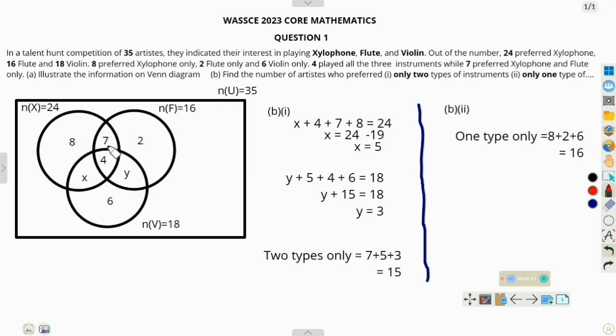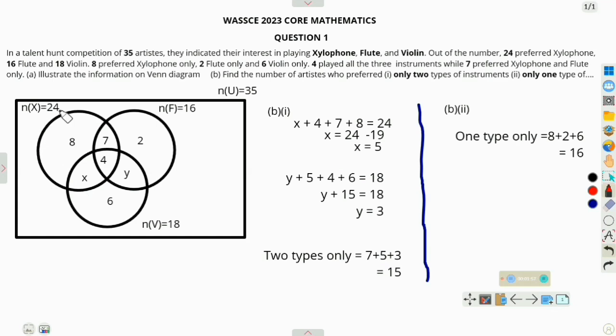We pick 7. 7 is for both xylophone and flute, so it means that 7 people played xylophone and then flute, so they actually played 2 instruments. These 7 qualify to be part. Likewise Y and likewise X, but we don't know the values of X and Y, so we need to construct an equation that will help us find the value of X and also find the value of Y.